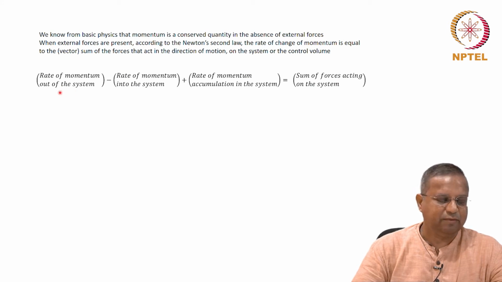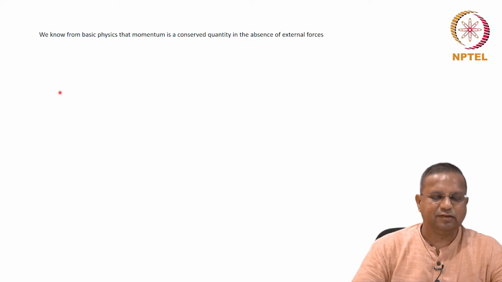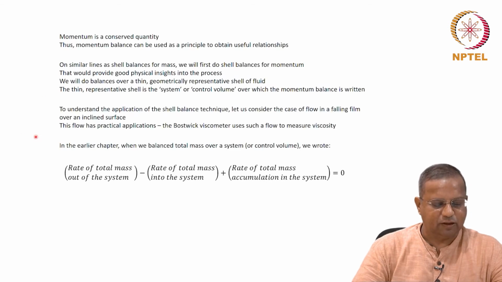On the same lines as this: rate of total mass out minus rate of total mass in plus the rate of total mass accumulated in the system.